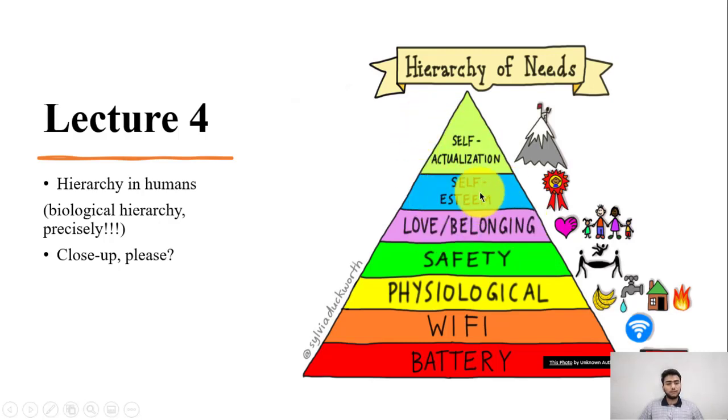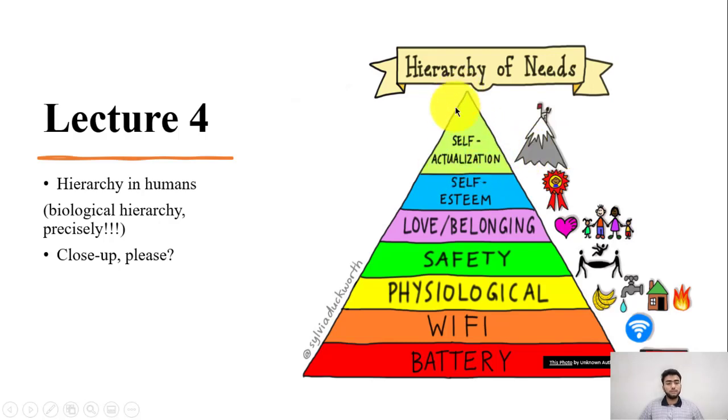Self-esteem is something that you feel when you realize that you have really achieved something. Self-actualization is even better, above self-esteem, where you realize your true importance, and how you can be a responsible individual for the society, for your family as well.